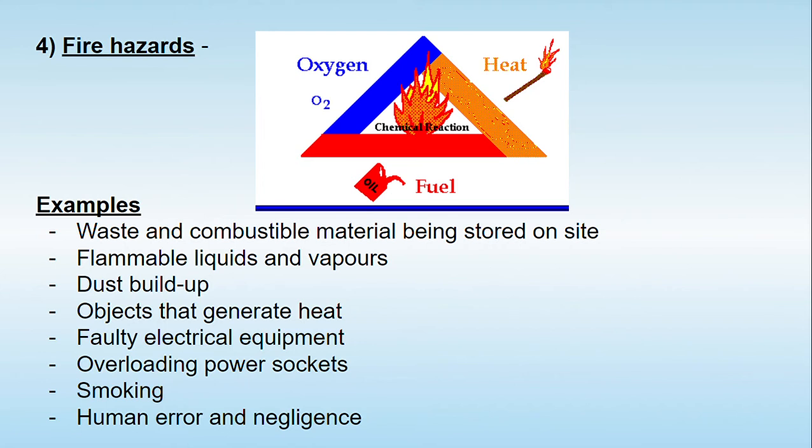Examples are waste and combustible material stored at a particular site, flammable liquids and vapors, dust buildup, objects which generate heat and high temperature and may cause fire, faulty electrical equipment, overloading power sockets, smoking, and human error as well as negligence. So the best ways to prevent fire are to cut off the supply of oxygen and not allow this triangle to complete. Another thing is to store flammable chemicals or vapors in properly closed containers.